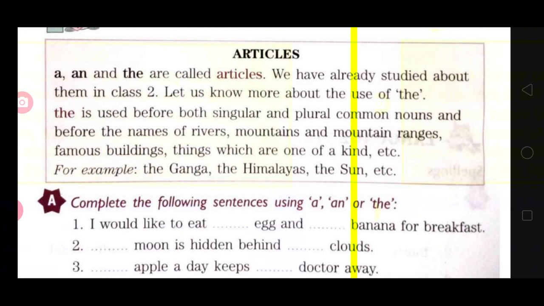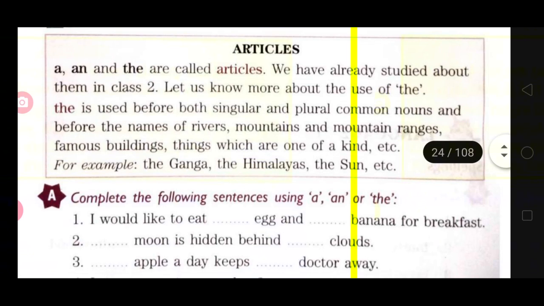Okay. Now the third one is the. The article the will be used before such a word which is unique in this world, which is special, which is particular, and it is also used before the superlative degree. Suppose I am talking about the river Ganga, then here we will use the Ganga. The Mahatma Gandhi.